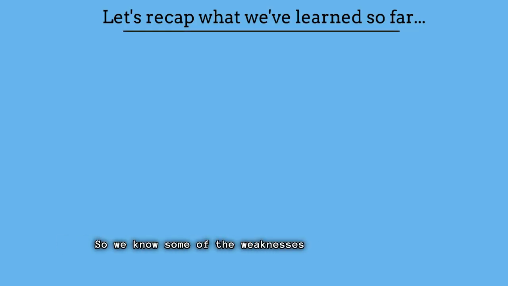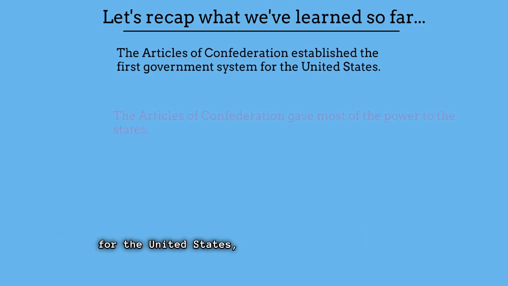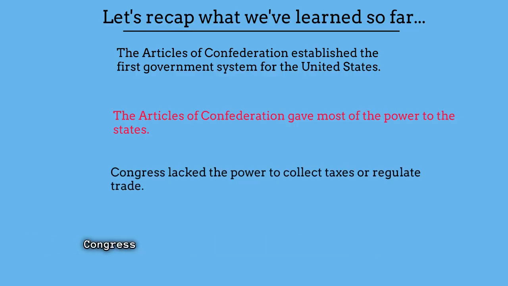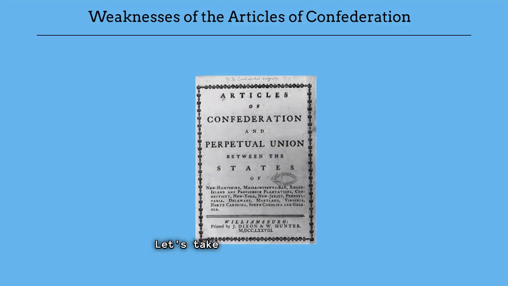So we know some of the weaknesses of the Articles. Well, let's recap what we've learned so far. The Articles of Confederation established the first government system for the United States. And the Articles gave most of the power to the states themselves. Congress lacked the power to collect taxes or regulate trade, and there was no military or standing armed forces because Congress couldn't pay for it and it wasn't mentioned in the Articles. Let's take a look at some other issues of the Articles of Confederation.